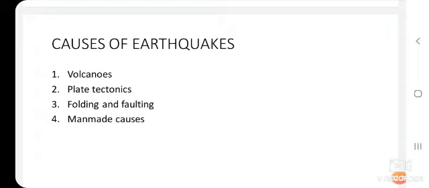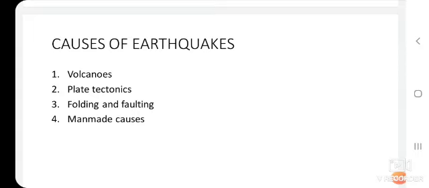Okay, children, so there are some causes of earthquakes. When the earth's crust is unable to accommodate itself to the strain, it results in a sudden release of tremendous energy in the form of a sudden violent shock. So a series of shocks result from sudden earth movement, for example along a fault. These seismic waves spread and cause widespread destruction.